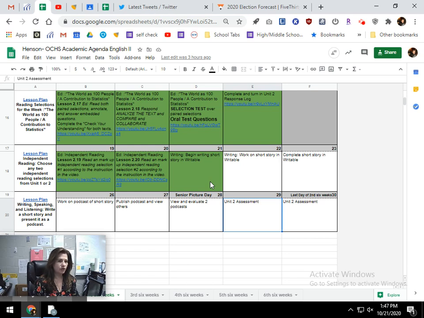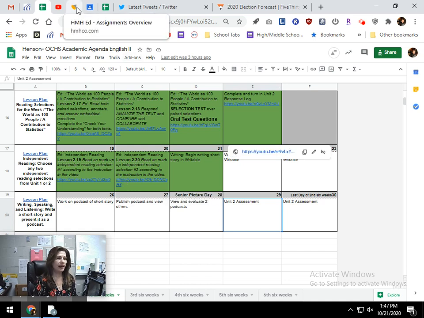We'll look at the instructions in a minute, but you're going to be writing a story that has an unexpected twist or an unexpected element. Don't overthink it. This is just a short story. Make sure that it is original, because Writable does have a plagiarism check. So just write your story. That should be an easy test grade, okay?